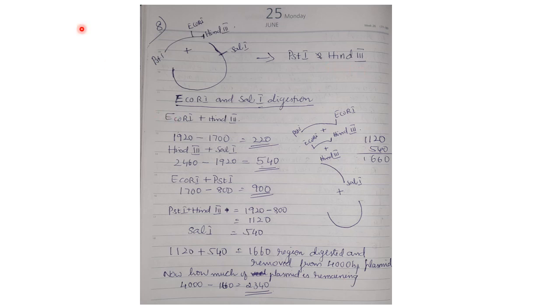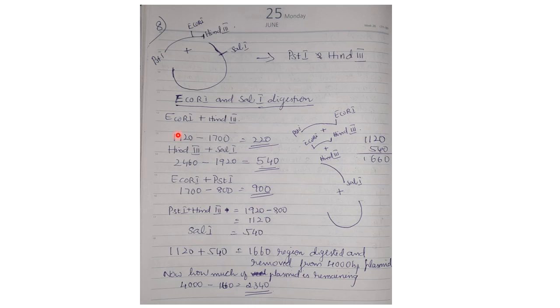Next, you digested this product with EcoRI plus SalI. So, what do you get? You get PstI-EcoRI, this one, because the HindIII portion is being cut off. And EcoRI-HindIII, this small portion. Then the HindIII-SalI portion, this portion you will get, and you will get the vector backbone, this one, or the remaining part of the circle after cutting. Okay. Now we will see the